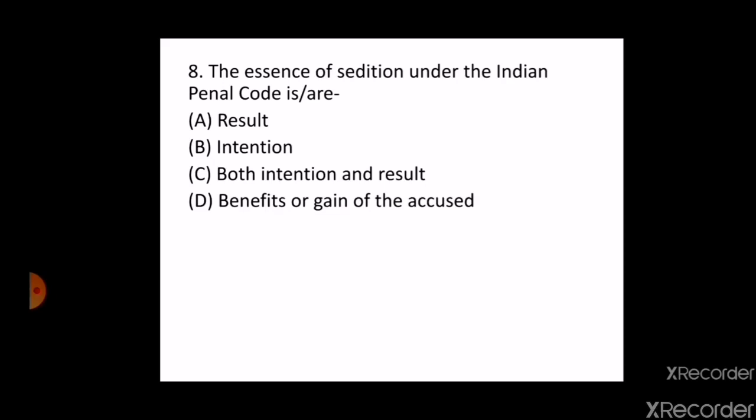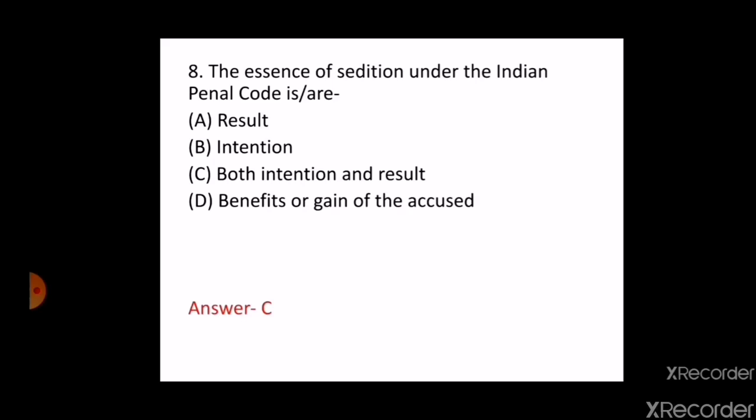The correct answer is option C, both intention and the result. This was asked in the Odisha JS preliminary examination in 2014. So such an act or attempt may be done either by words spoken or written, or by signs, by visual representation, and such act must be intentional.